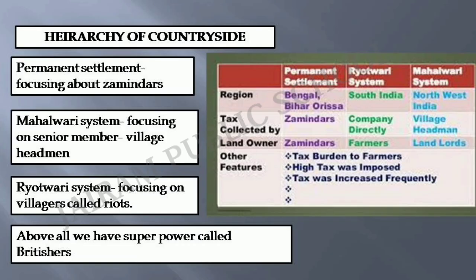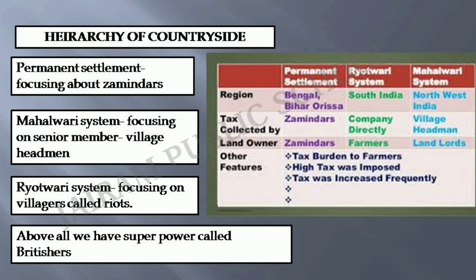In this video, we are going to see Class 8 History, Chapter 3, Ruling the Countryside. Before we get into this chapter, we have to see the hierarchy of the countryside. There are various systems which were introduced by the East India Company.